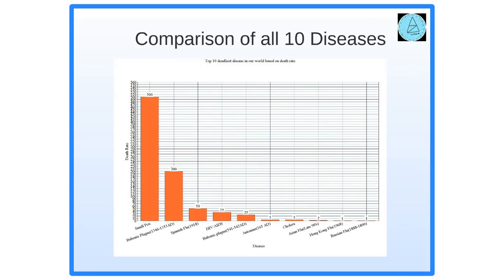This graph is the total comparison of all the 10 diseases. In real cases, numbers may vary slightly.